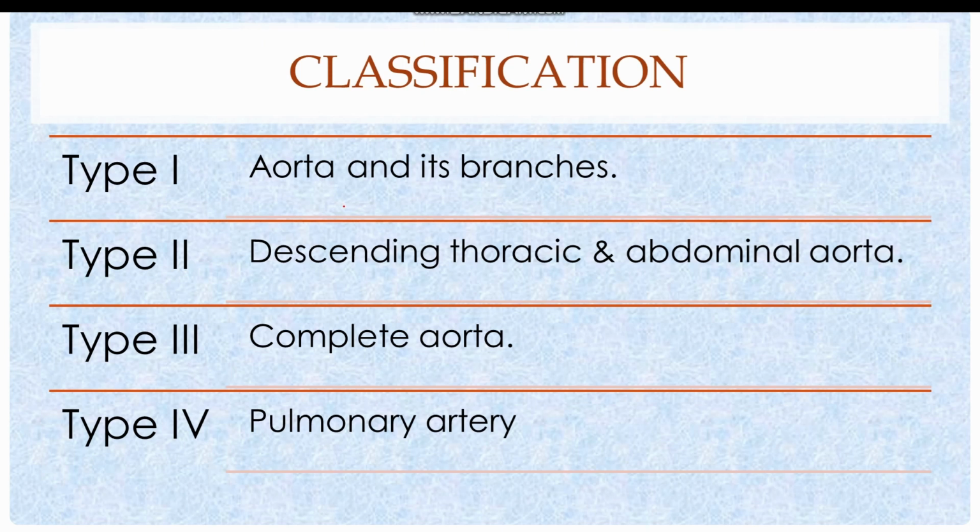Takayasu arteritis is further subdivided into 4 subtypes on the basis of distribution and involvement of different arteries. Type 1 Takayasu arteritis is characterized by inflammation of the aortic arch and its branches. Type 2 is characterized by inflammation of the descending thoracic and abdominal aorta. Type 3 involves the complete aorta including the aortic arch, thoracic aorta, and abdominal aorta. Type 4 disease does not actually involve the aorta, but rather it is characterized by inflammation of the pulmonary artery.